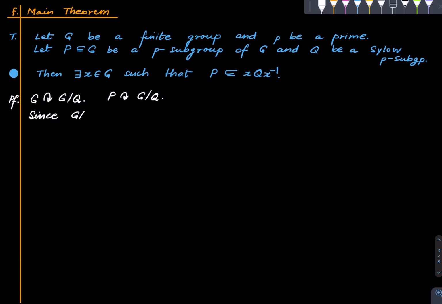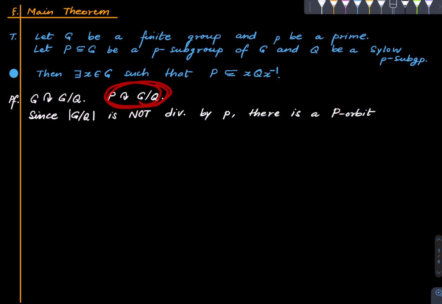Since this is not divisible by p, why is that? This is not divisible by little p because Q is a Sylow p subgroup of G. Okay, so since this is not divisible by p, there is a P orbit. So when I say P orbit, this is capital P. When I say P orbit, I mean orbit under this action. So this P is just to emphasize that we are working with this action.